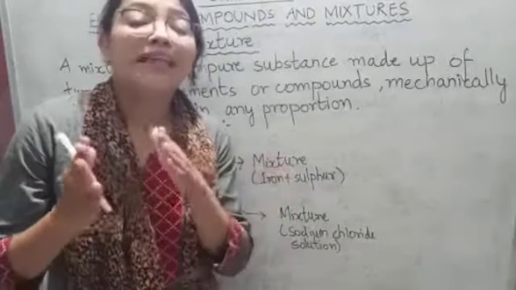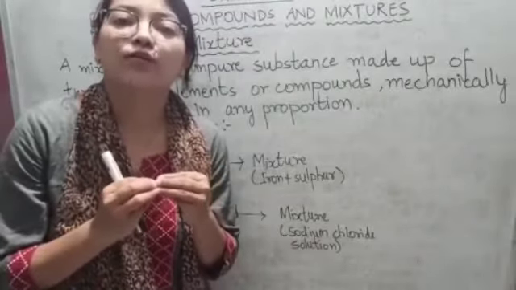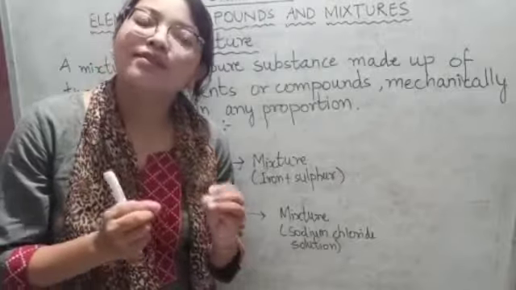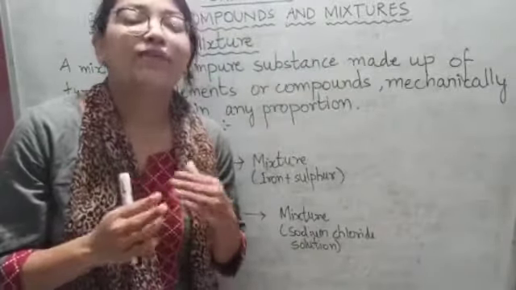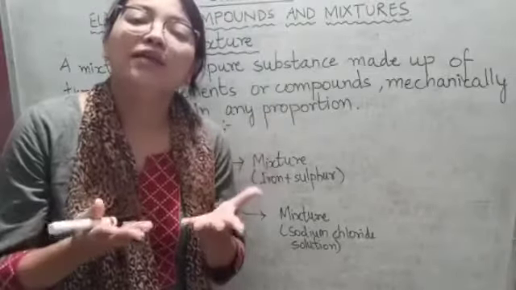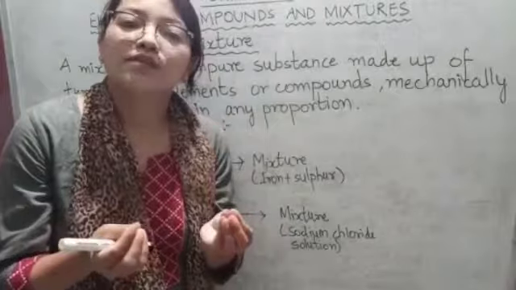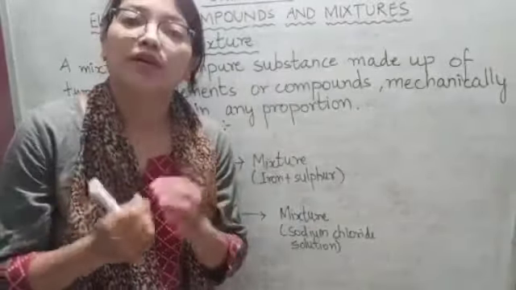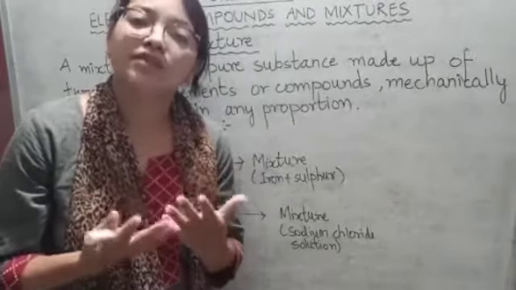The elements and or compounds in a mixture are not chemically bonded, okay, unlike elements or compounds. The components in elements or compounds are chemically bonded, and we cannot separate them by physical methods. But in mixtures, the components, elements or compounds, are mechanically mixed, okay, and we can separate them by using physical methods.